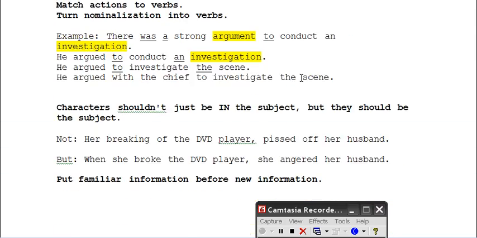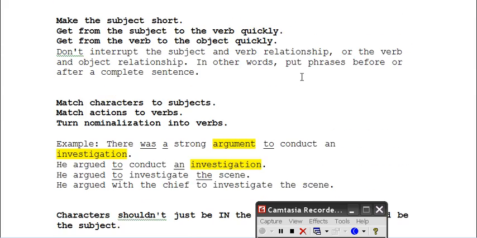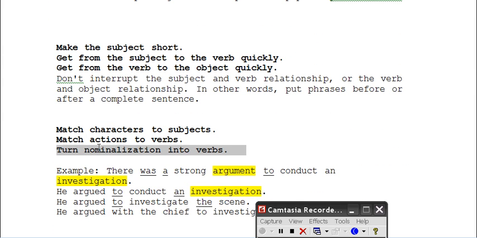Okay, now the important part of these rules, and the reason why I have these listed next to these rules, is because they kind of go together. Match characters to subjects. Match actions to verbs. Turn nominalizations into verbs. We'll go through examples of each one of these.